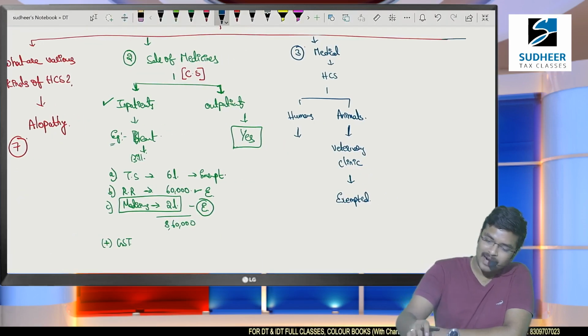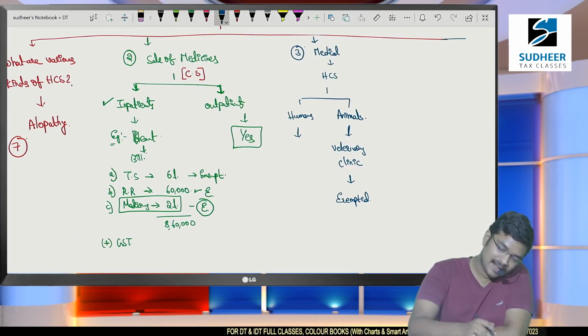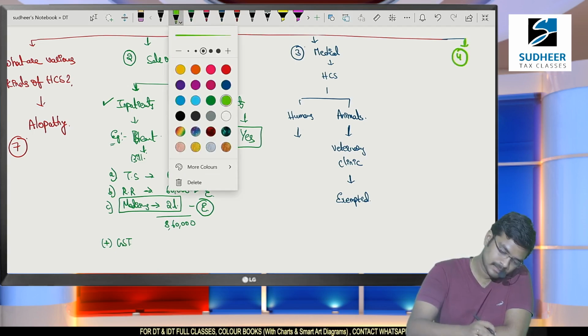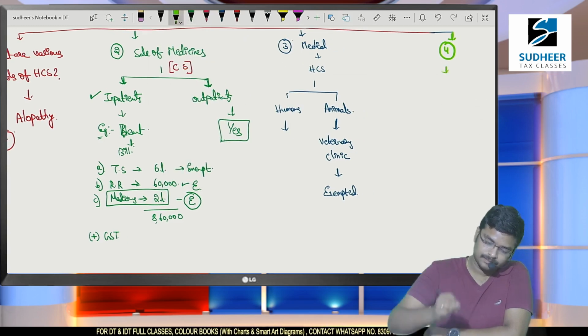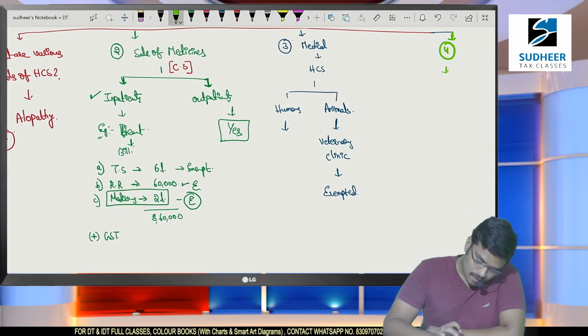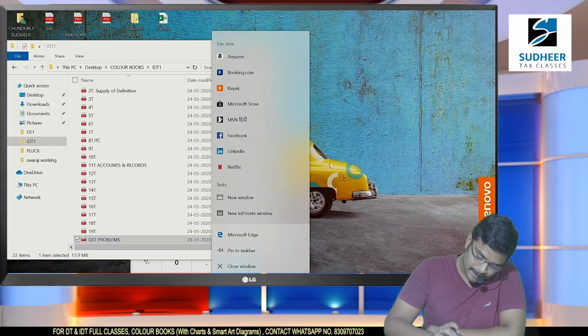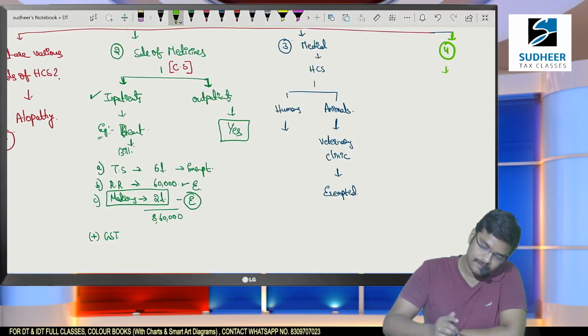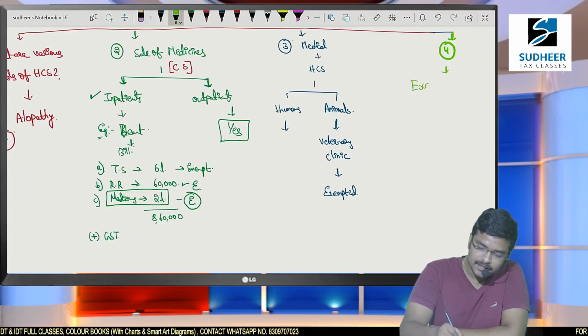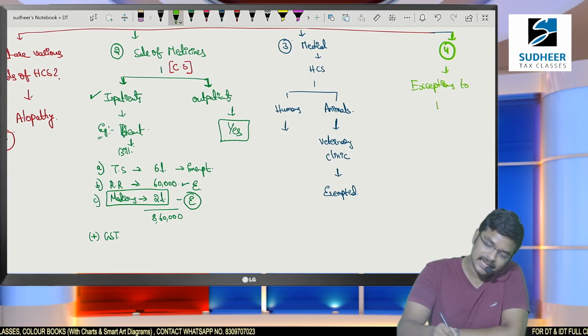So total 5 points I have specified. Now I am in point number 4. What I am going to specify here is exceptions to healthcare services.